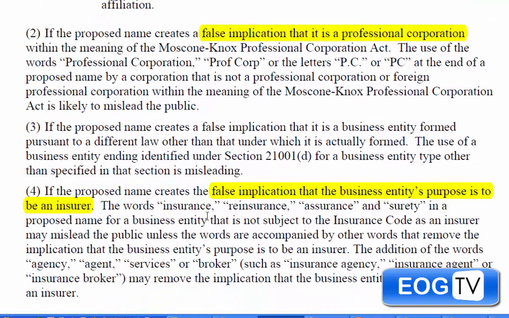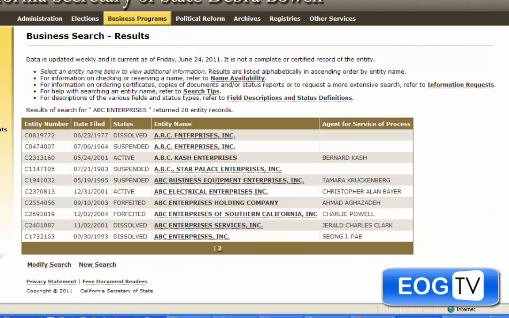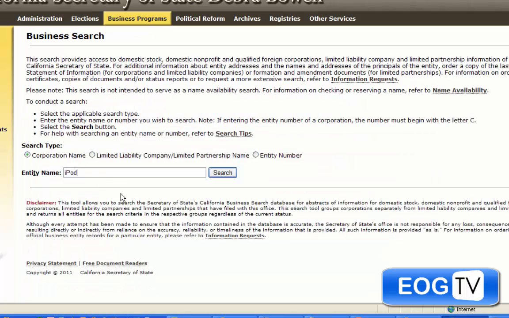The other industry that you have to get consent for is if you're going to be an insurer. So you don't want to give an image that you are providing insurance or that you're an insurance agent without having the proper consent from the agency. Keeping all those things in mind, let's look at some examples when we're searching for corporations. Here we go. All right, so we talked about mixing up lowercase and uppercase letters. When we do the search and we look it up,